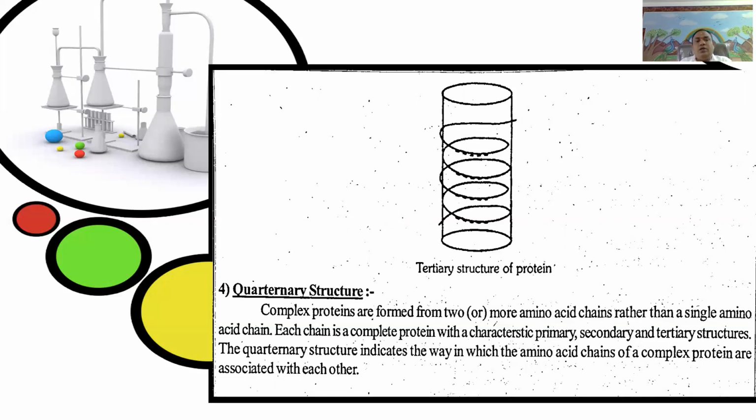That is about the quaternary structure of peptides. With this, alpha amino acids completed. Thank you.